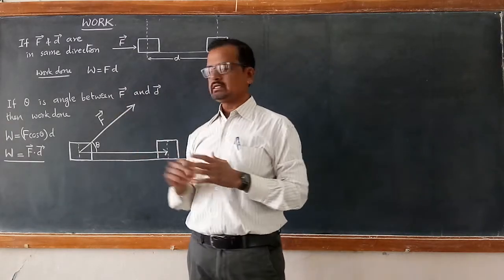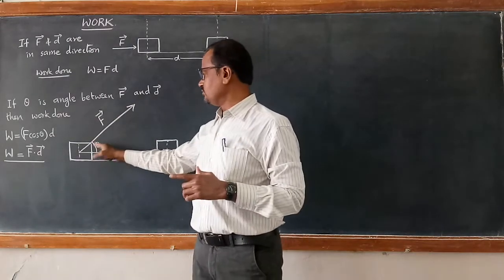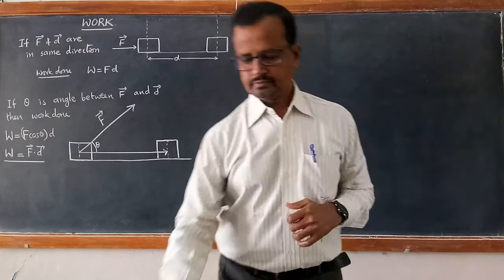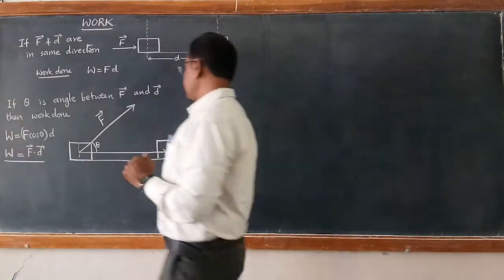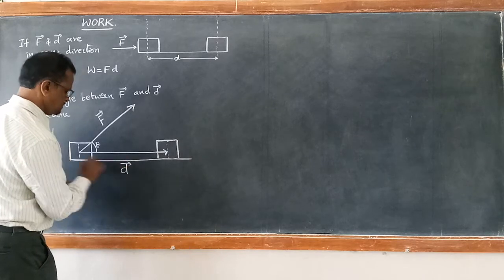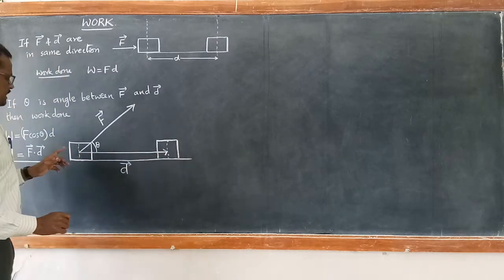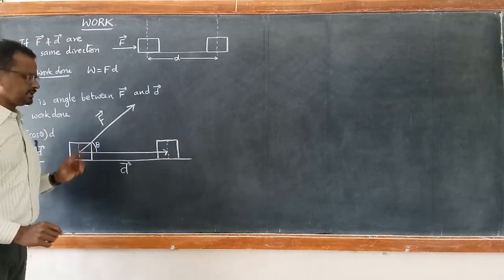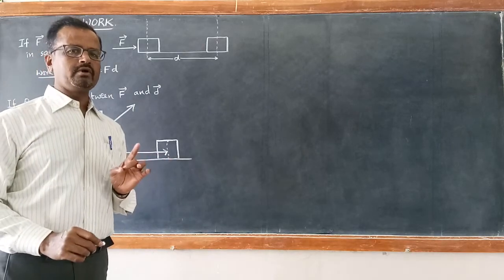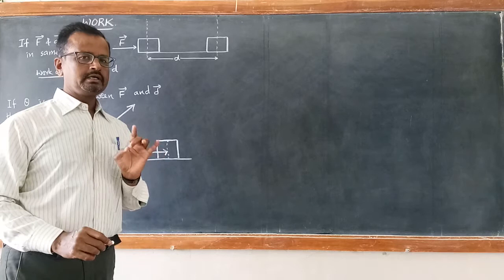In case force is acting in one direction and displacement is in another direction with some angle theta between them, if this is displacement from here to here and force is at an angle theta, this is what happens. This is what happens when you are playing carom board.